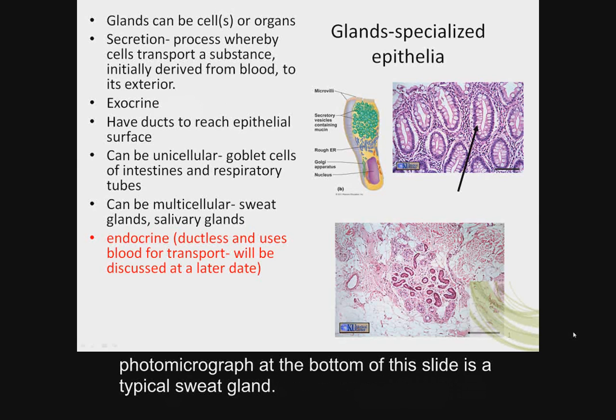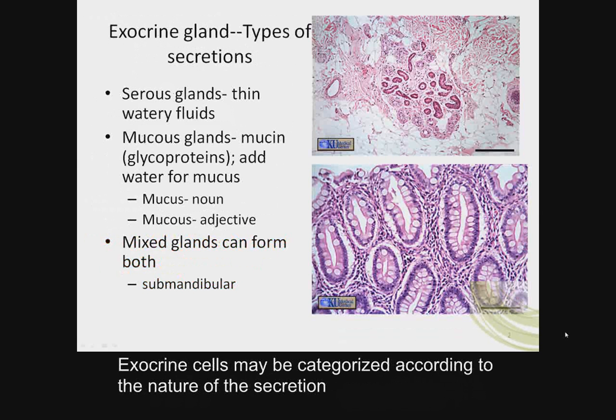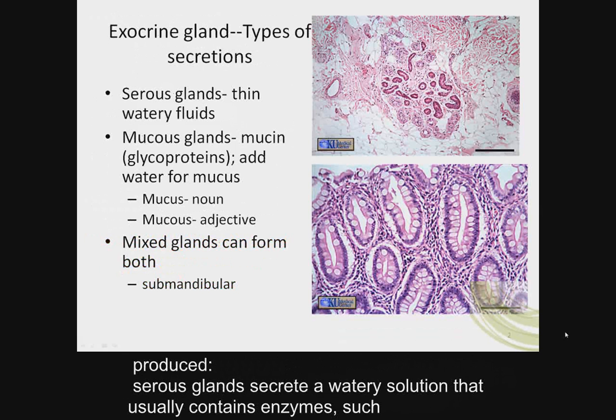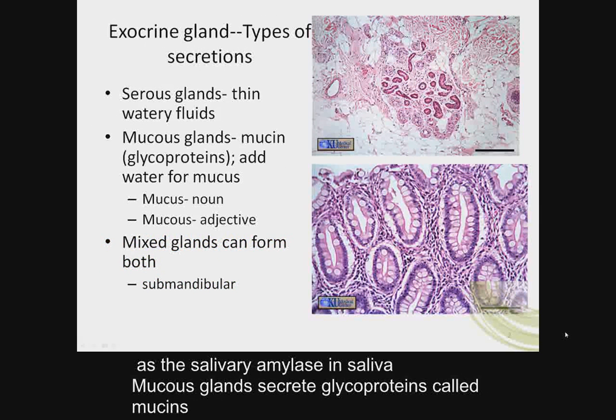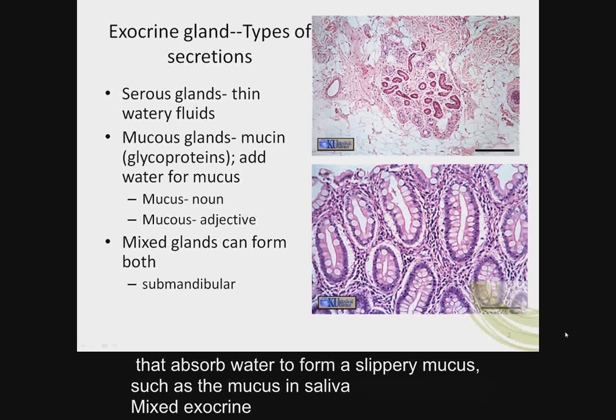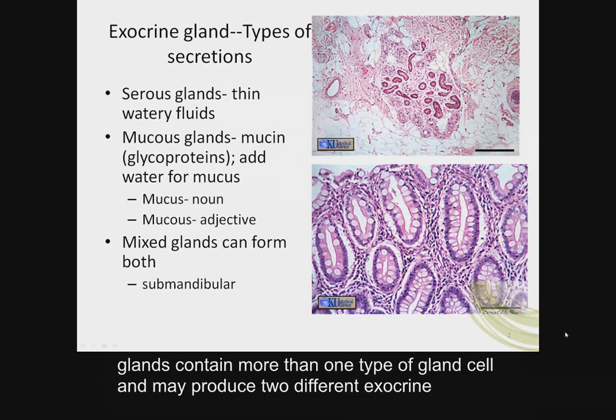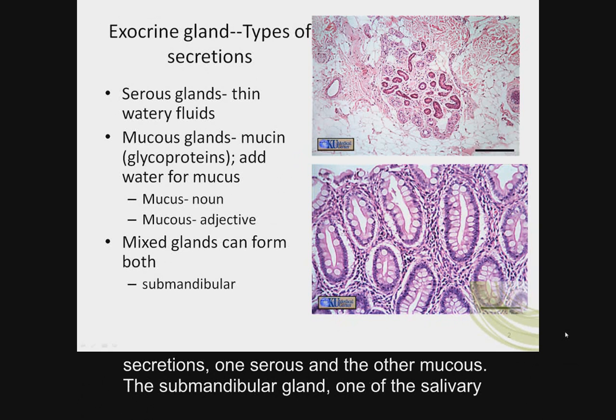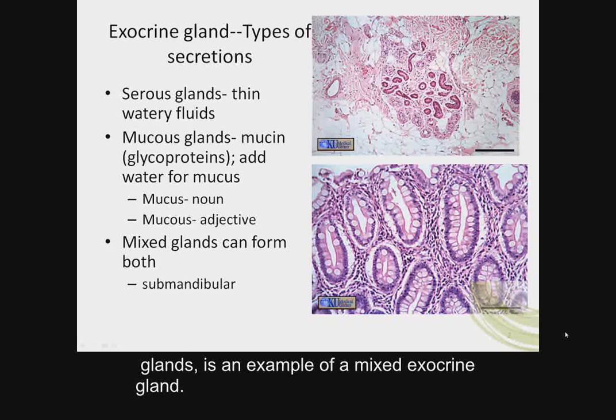Exocrine cells may be categorized according to the nature of the secretion produced. Serous glands secrete a watery solution that usually contains enzymes, such as the salivary amylase in saliva. Mucus glands secrete glycoproteins called mucins that absorb water to form a slippery mucus, such as the mucus in saliva. Mixed exocrine glands contain more than one type of gland cell and may produce two different exocrine secretions, one serous and the other mucus. The submandibular gland, one of the salivary glands, is an example of a mixed exocrine gland.